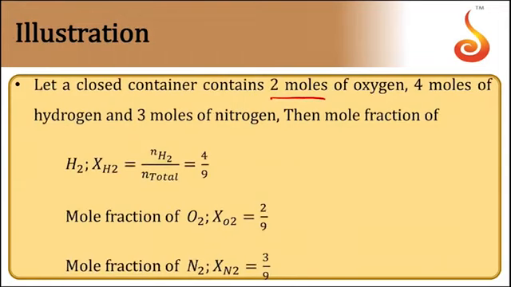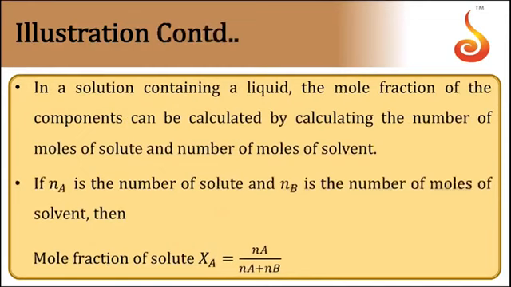Suppose a solution contains 2 moles of oxygen, 4 moles of hydrogen and 3 moles of nitrogen. Let us see what is the mole fraction of all the components here. Mole fraction of H2 will be equal to the number of moles of H2, that is 4, by the total number of moles, 2 plus 4 plus 3 is equal to 9. Similarly, mole fraction of O2 is 2 moles of oxygen by the total number of moles 9. Similarly, mole fraction of N2. So the number of moles of a component to the total number of moles of all the components in a solution is said to be mole fraction.